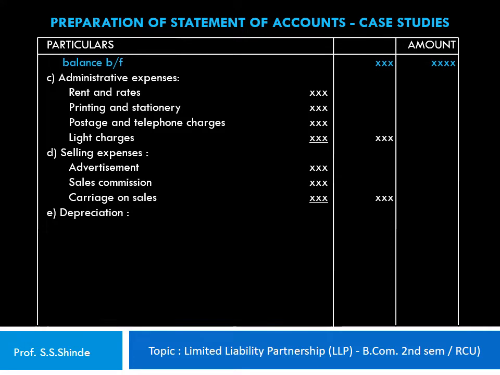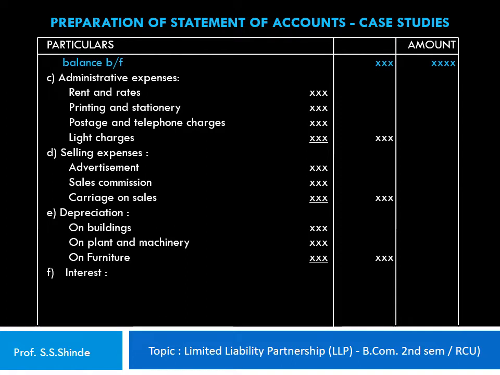The next head is the depreciation, where depreciation on different assets like buildings, plant and machinery, and furniture may be shown, and the total of the same is shown in the inner column. Now, any interest paid is also recorded on loans taken by the LLP, or interest paid on the deposits by the LLP are recorded, and the total is shown in the outer column.